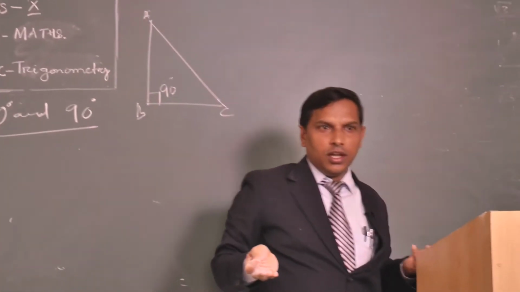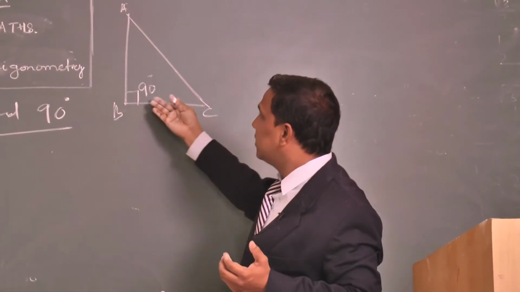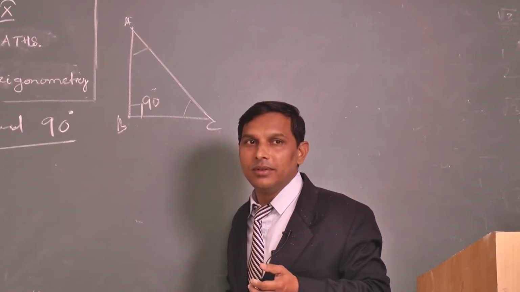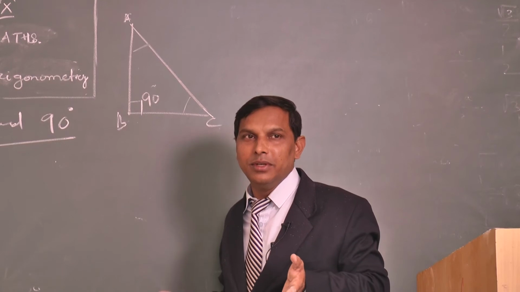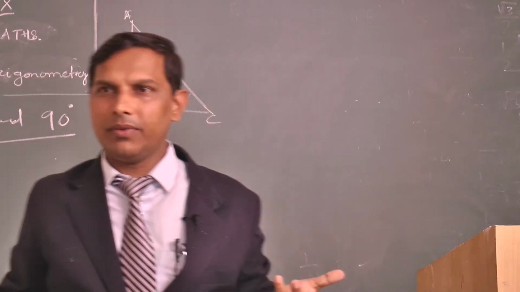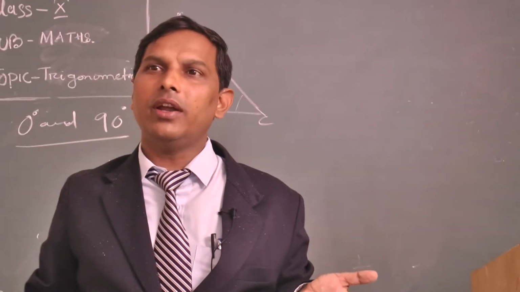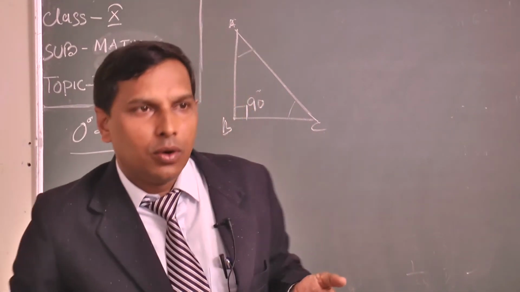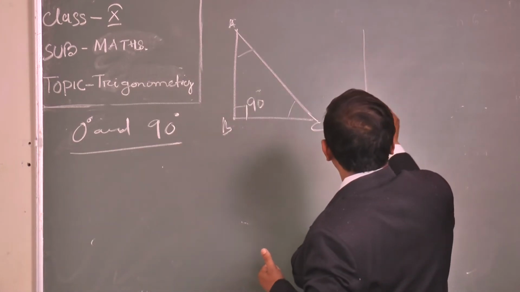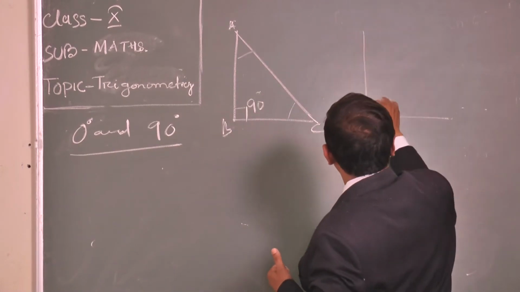Clear? So when you say that, sir, it is 90 degree, then the other two angles are there, how will it become 0? It is not possible. In a right angle triangle, one angle cannot be 0. No, it will not happen, because the sum should be 180 degree. Okay, fine. I am just giving you some positions of the 90 degrees.